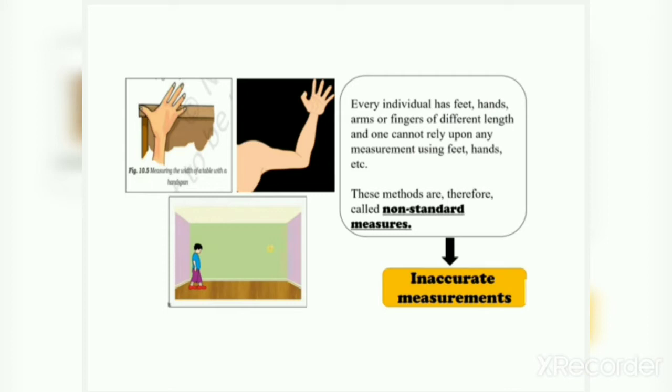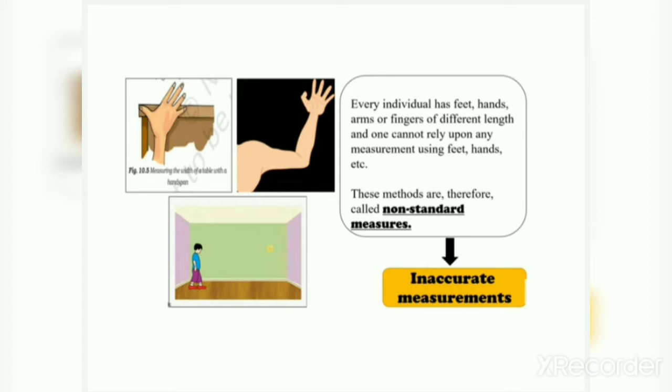So the measurement by the handspan or feet or by the forearm will always be different, will always have a different value. Suppose my height is shorter and I measure the table, and someone else is taller than me and he measures the table.